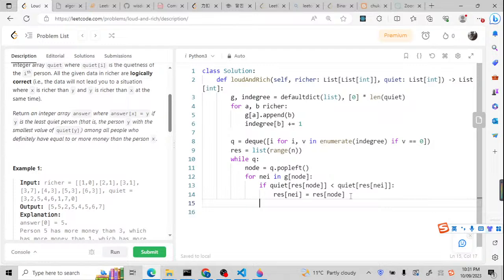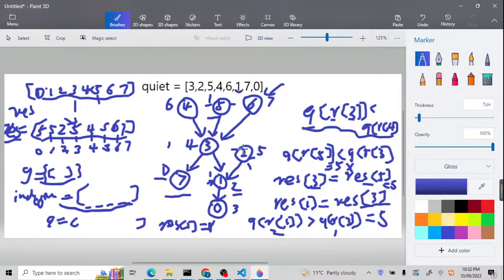Now I just need to finish the template code for the BFS plus topological sort. So for the in-degrees, they will be updated: for the neighbor, it will be minus 1. This means if I've already finished the traversal from 2 to 1, basically I've already put 1 inside my queue, and this edge will be disconnected.